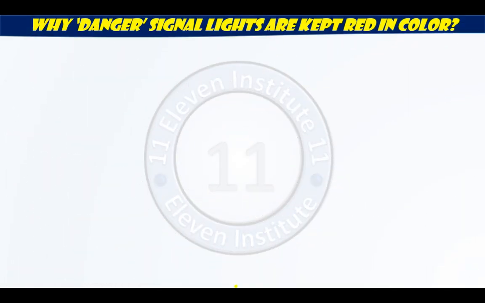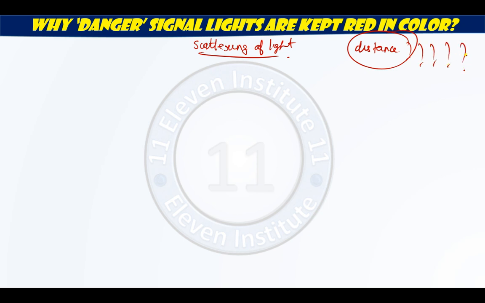Let us now see why the danger signal lights are kept red in color. Again, the reason behind them is scattering of light. But the aspect over here is different. In the previous one, the aspect was the particle size. Here the aspect is how much distance the light has to travel. Based upon that, we will focus on why the danger signal lights are kept red in color. Let us see.